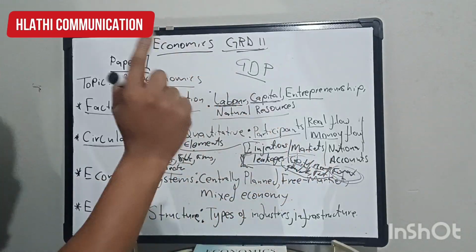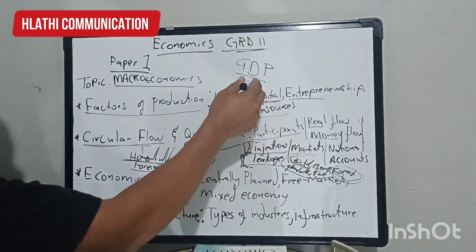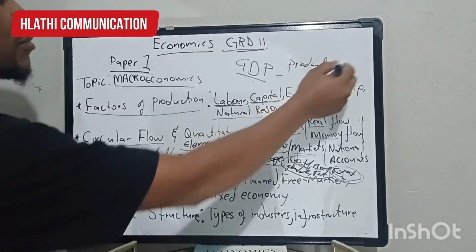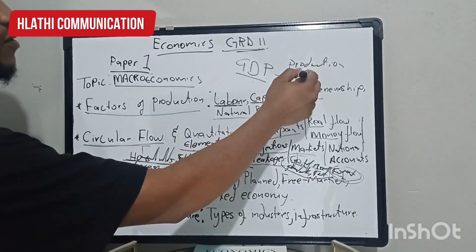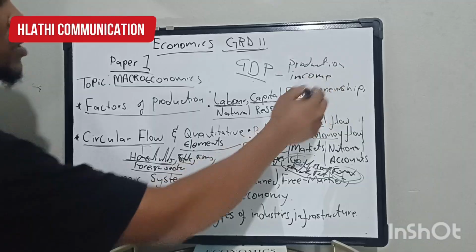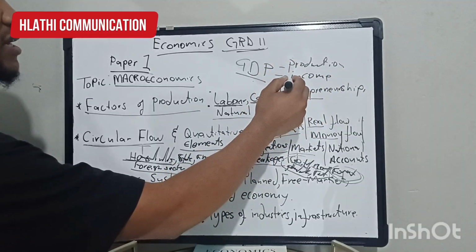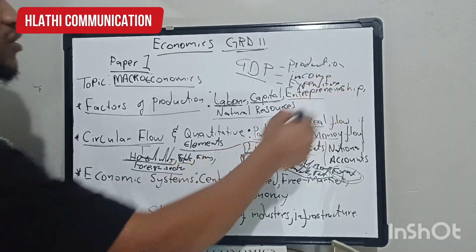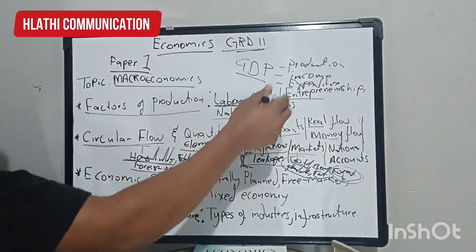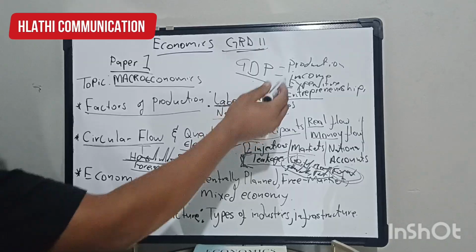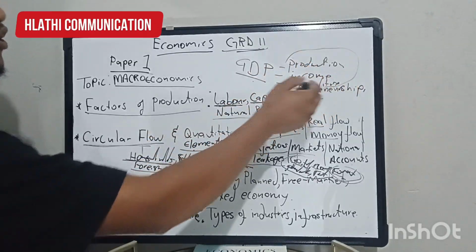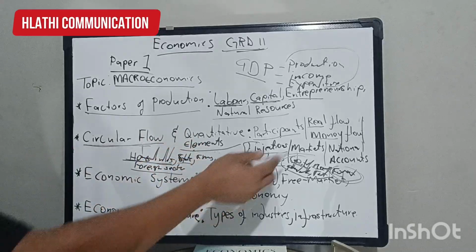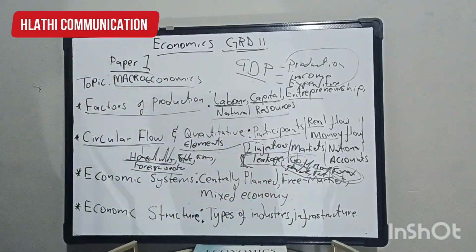So here we're using three methods when determining the GDP. We have the production method, and then we have the income method, and then we have the expenditure method. So you must be able to distinguish between the three methods, and also you must be able to calculate the GDP using the three methods. That is under the quantitative elements, which is the national accounts aggregates.